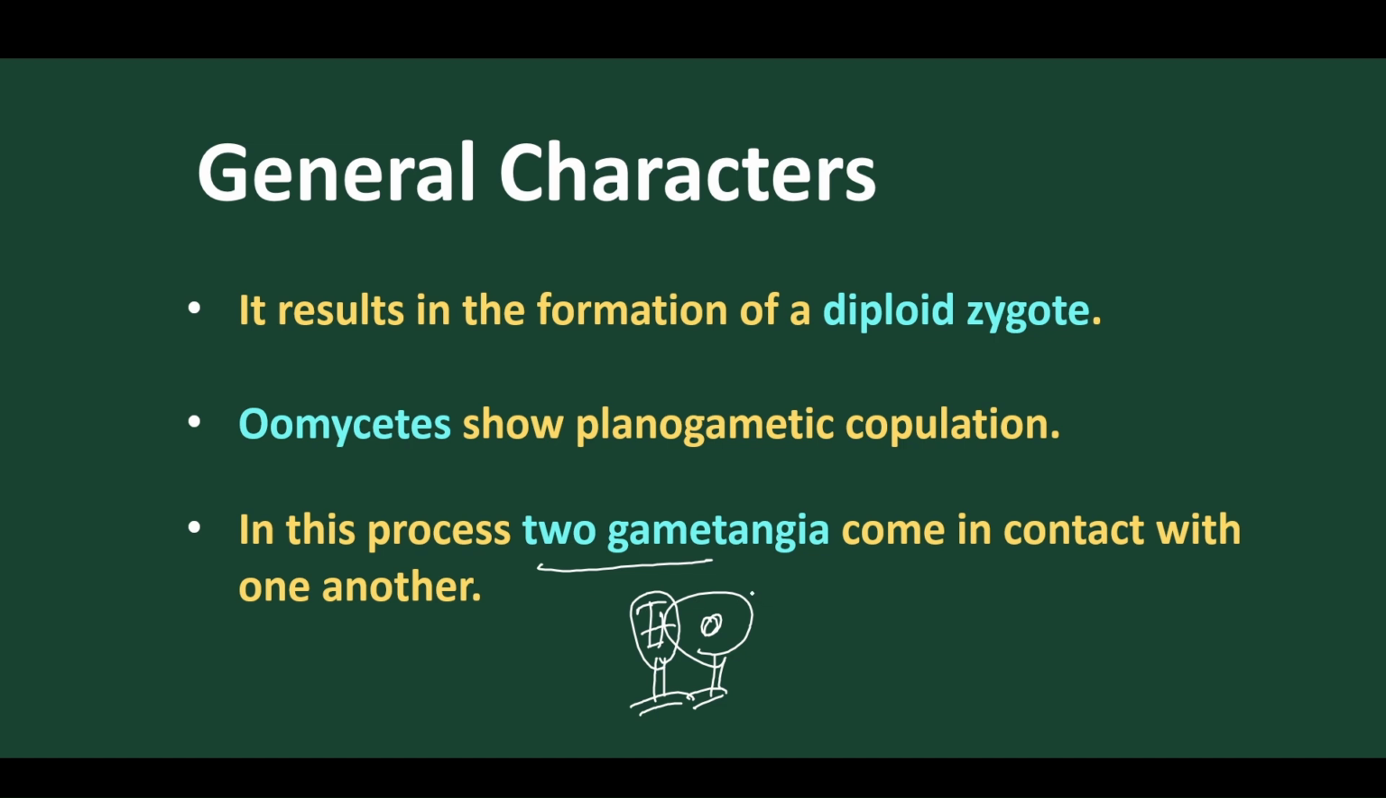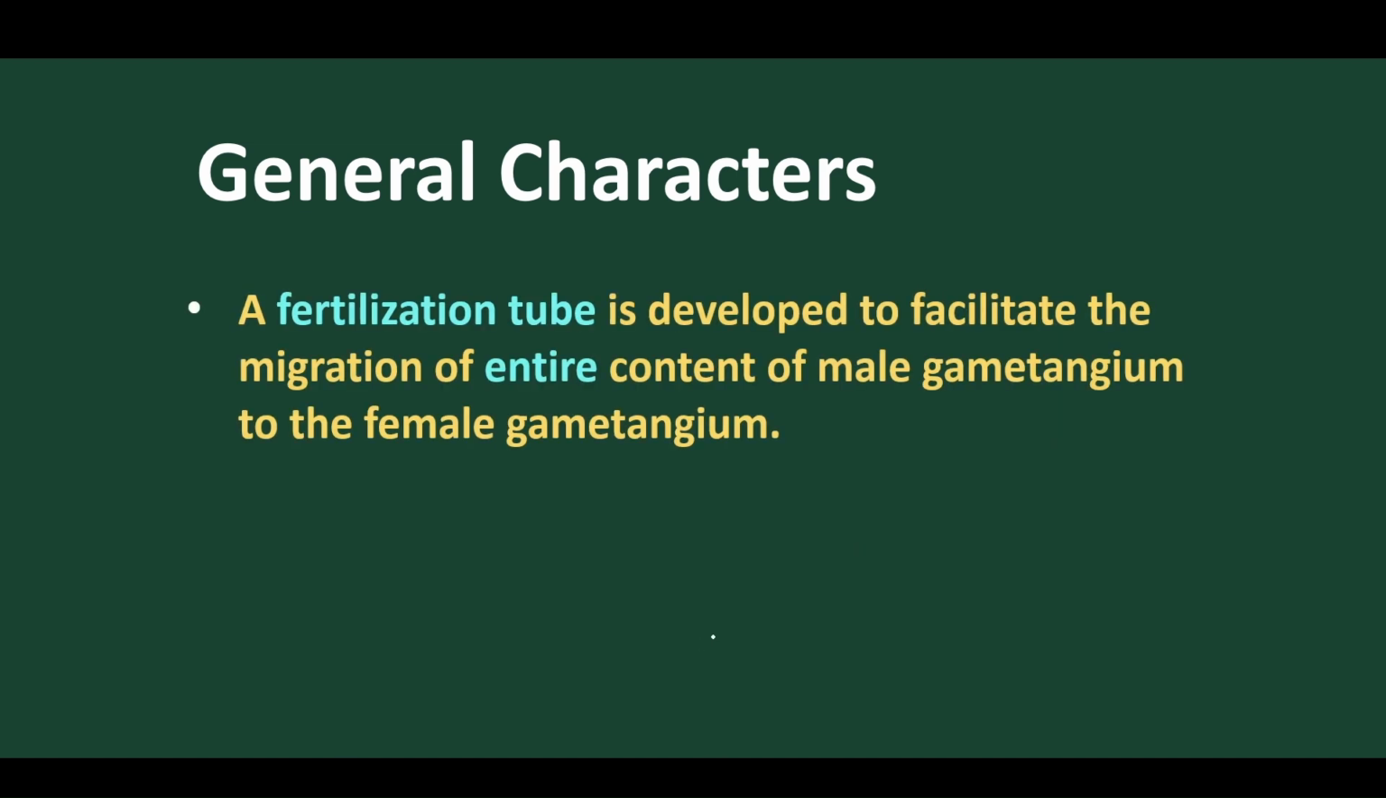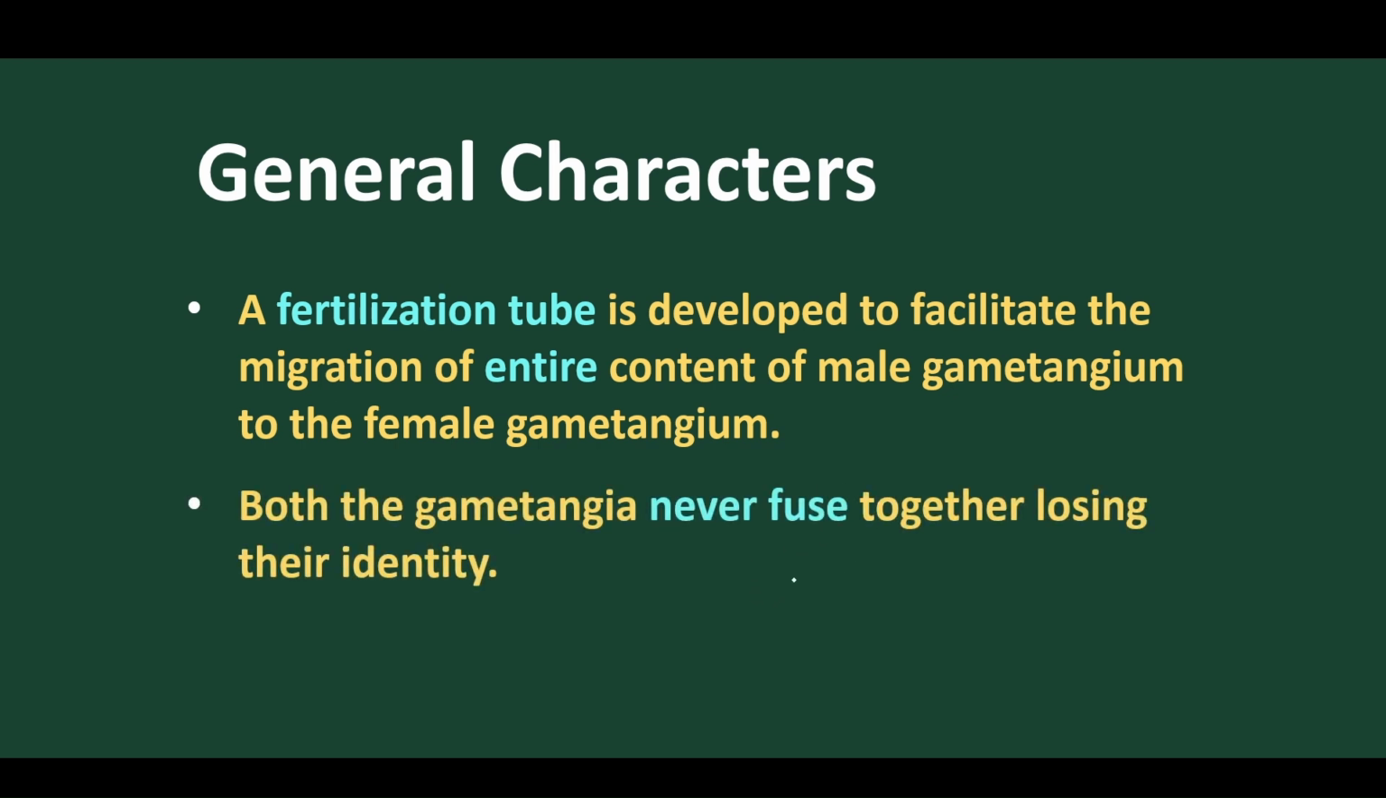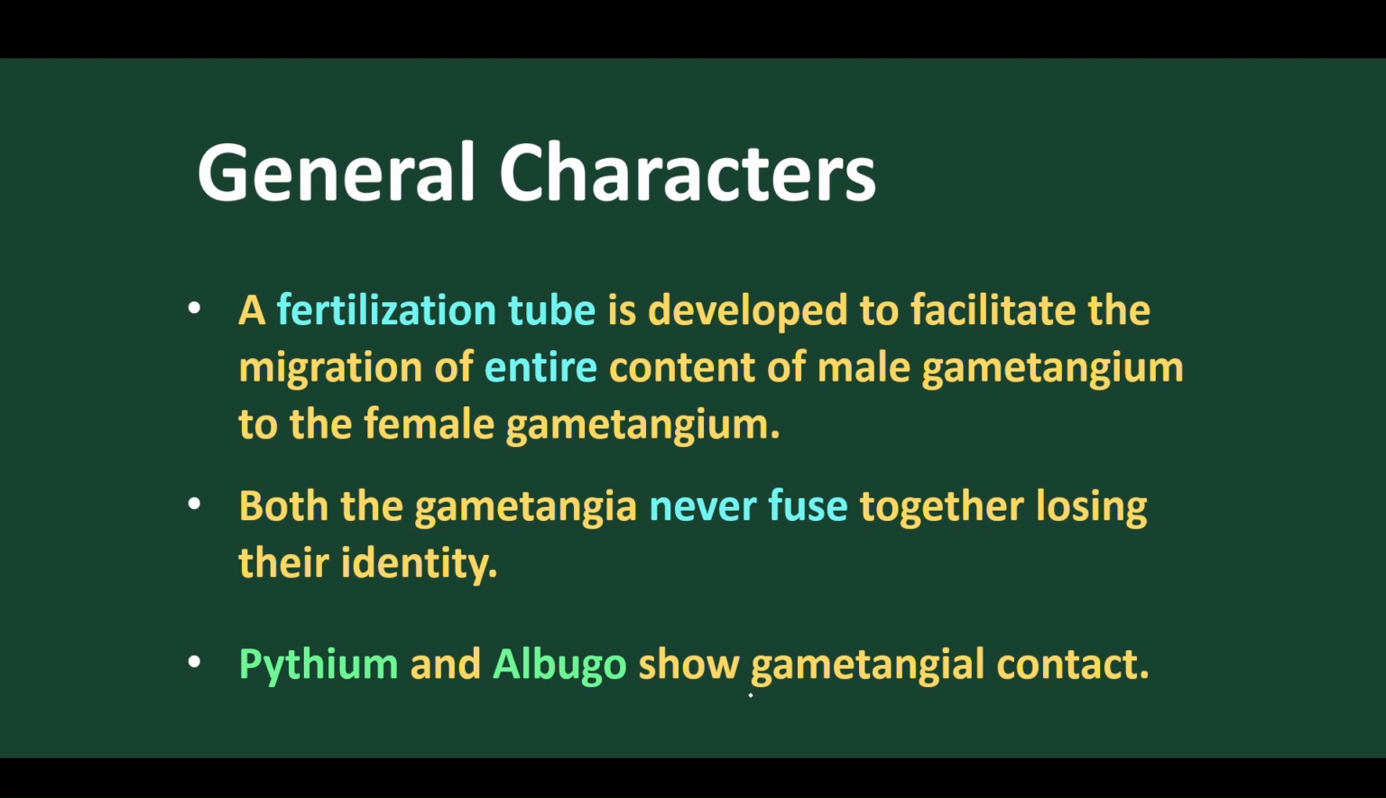So these are called gametangia. Each sex organ is called a gametangium. So gametangia are the sex organs. When two gametangia contact, this type is called gametangial contact. The fertilization developed is called gametangial contact. Got it? So when male and female gametes contact and undergo fusion of protoplasm, that type of formation is called what? Gametangial contact.